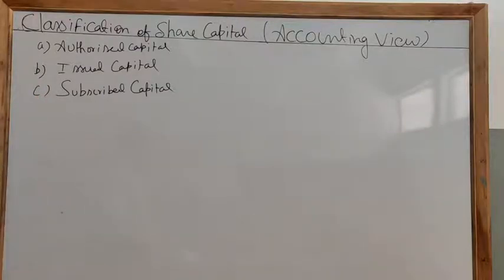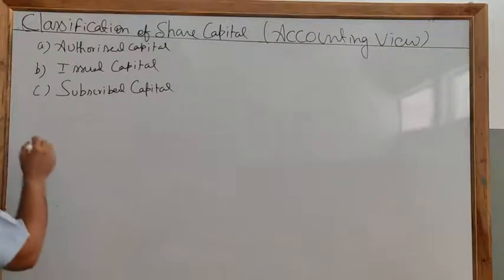Now today we are going to study the classification of share capital from the accounting point of view. The balance sheet of the company is required to be prepared as per Part 1 of Schedule 3 of the Companies Act 2013, and the balance sheet will give you information about three types of capital: authorized capital, issued capital and subscribed capital. Clear? So now we will study this.